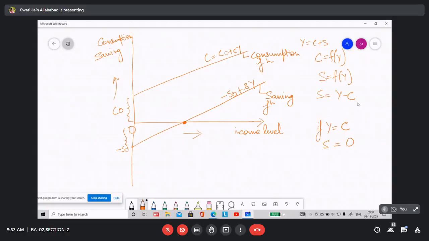So this is a point where your consumption is just equal to income. So the household is not saving anything, but consuming the whole income.